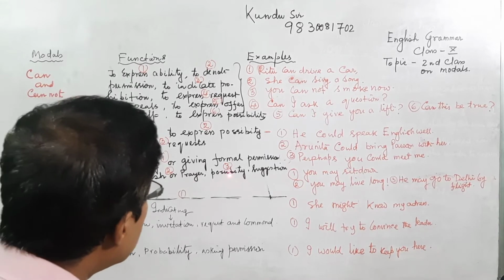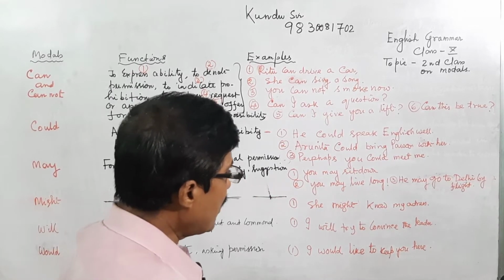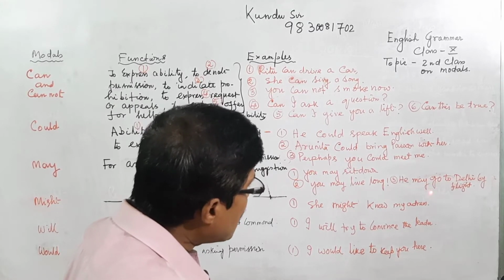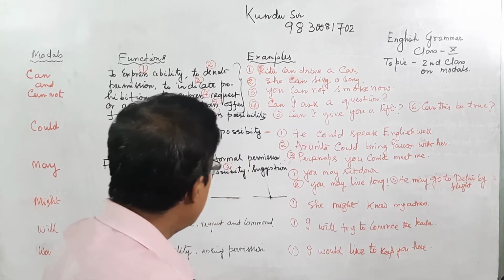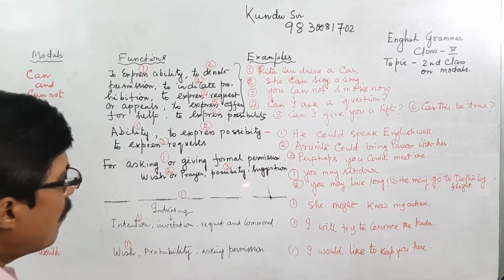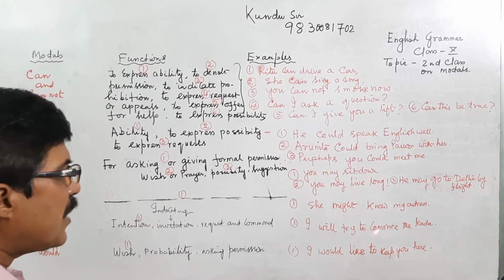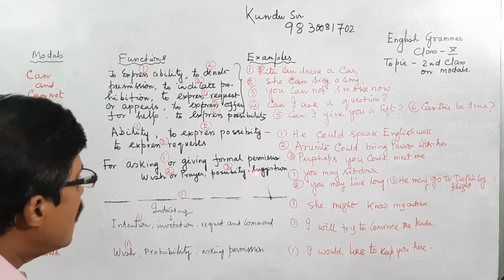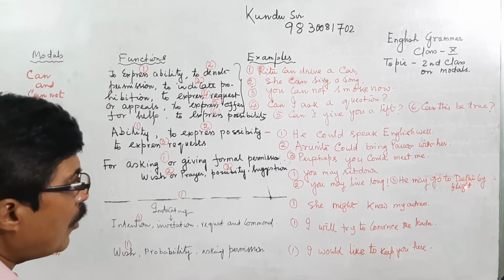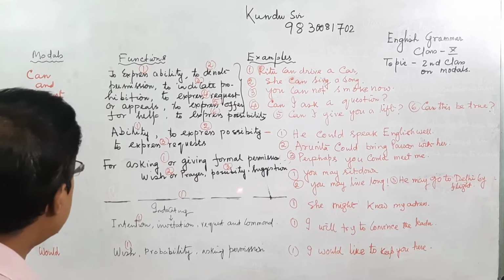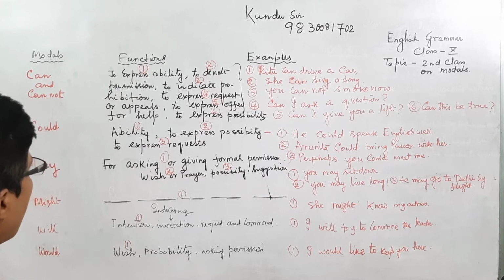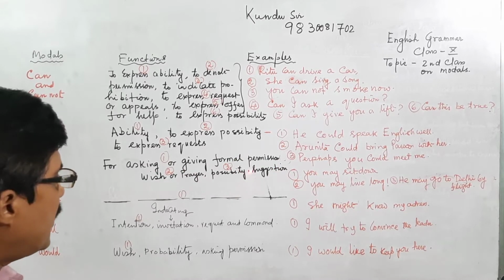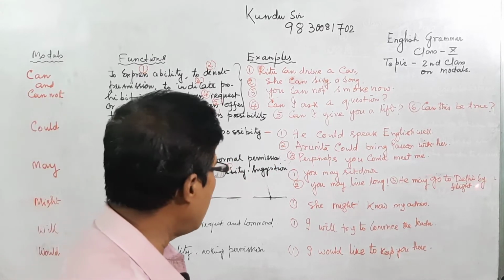And the third use is possibility or suggestion. You are giving a suggestion, or there may be a possibility. You may go, that means there is a possibility you may go to Delhi by flight. You can also consider it as giving someone a suggestion to go to Delhi by flight. That is the use of may: asking or giving formal permission, wish or prayer, possibility or suggestion.